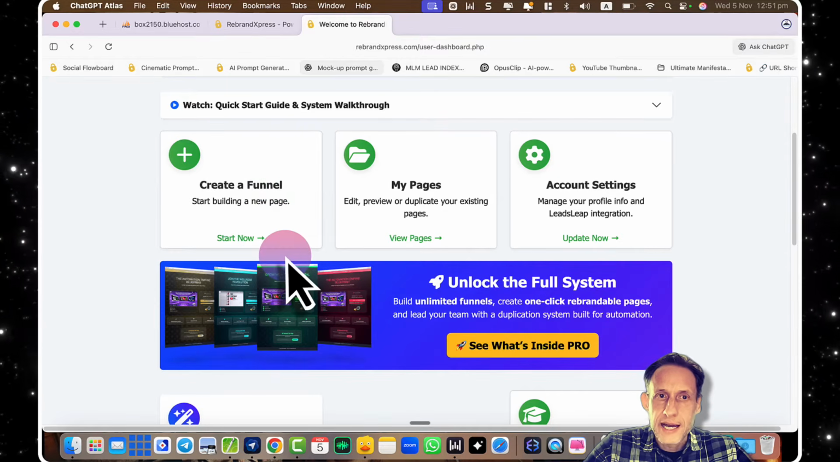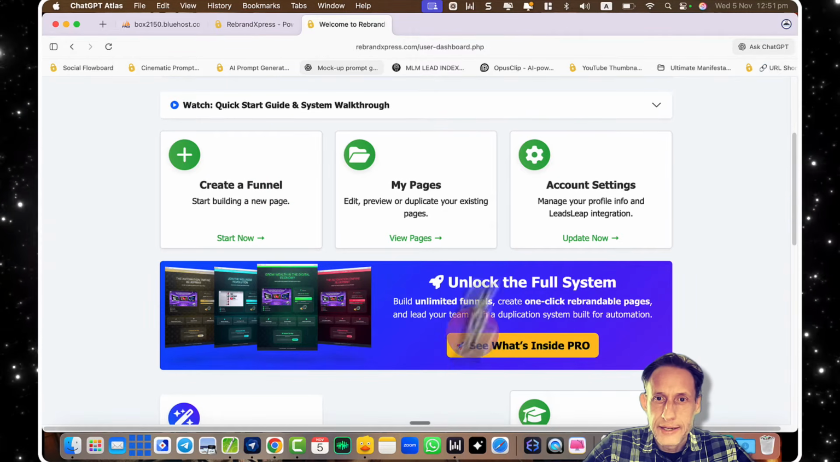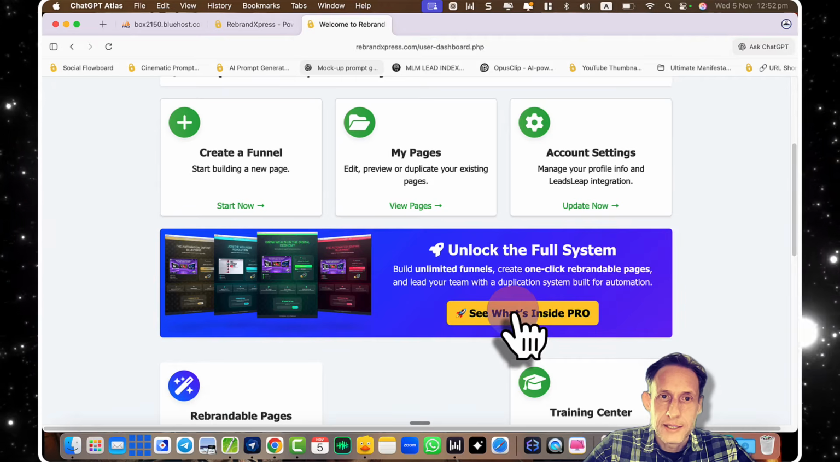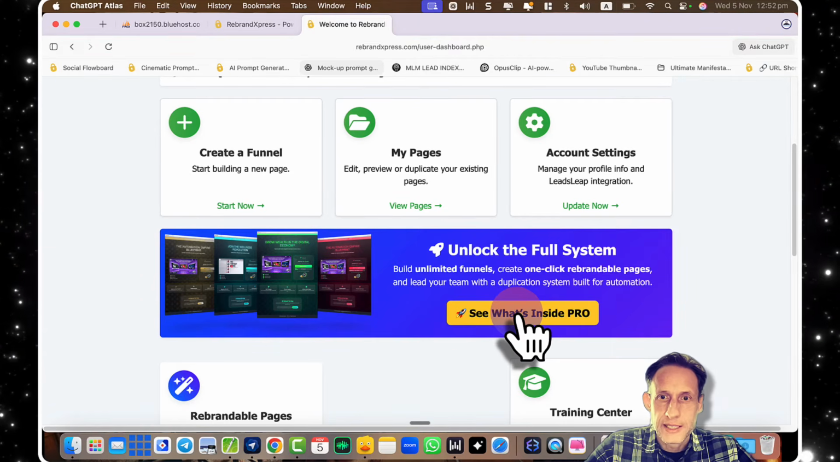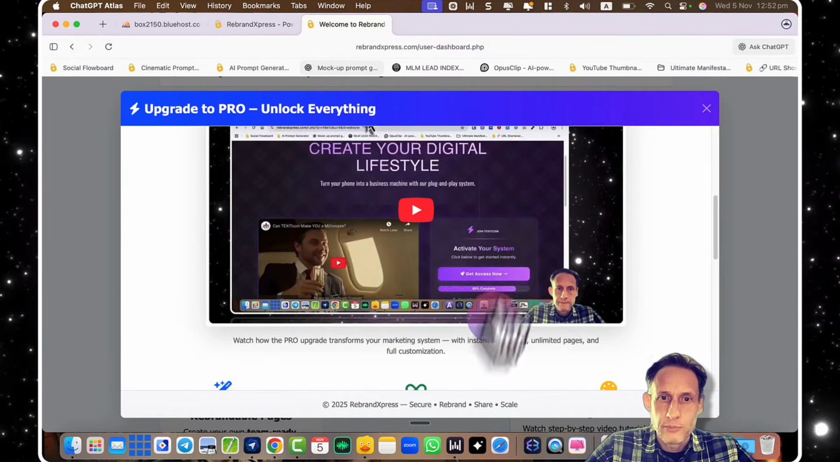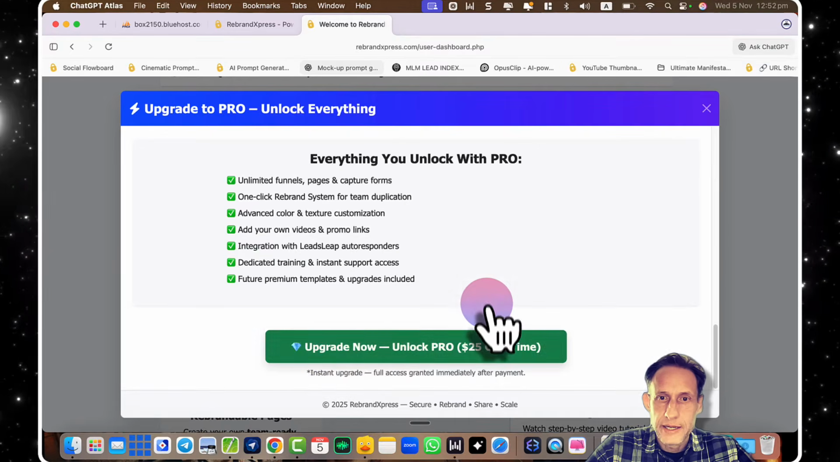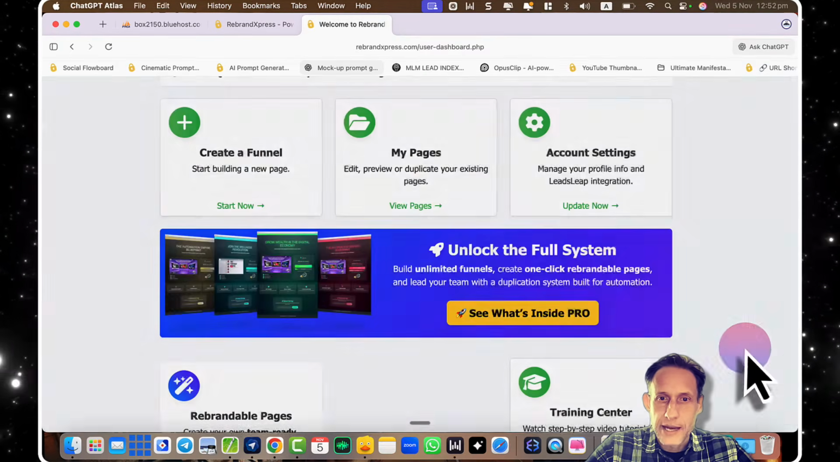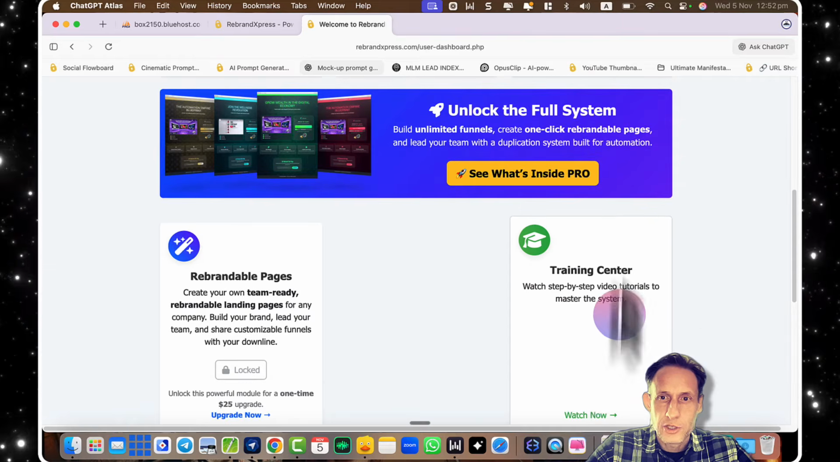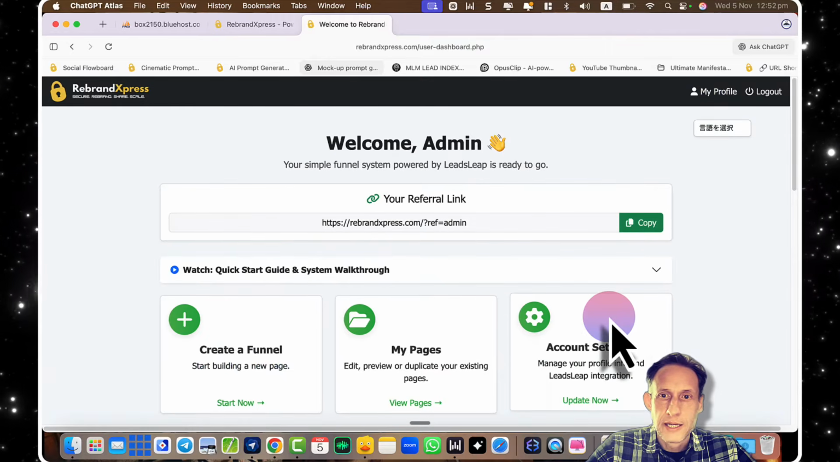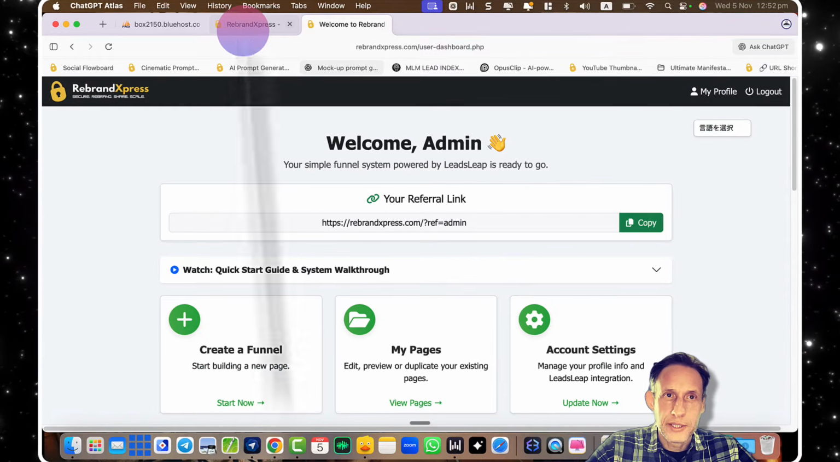But in addition to that, as an upgrade, you also get to unlock the full rebrander system, which is a separate module in itself. And you'll be able to learn more about it, watch the videos, learn more about it here. There's a one-time $25, you'll be able to get access to and unlock everything. Get the training center, everything. Check it out. Let me just go through a little bit about what this is.